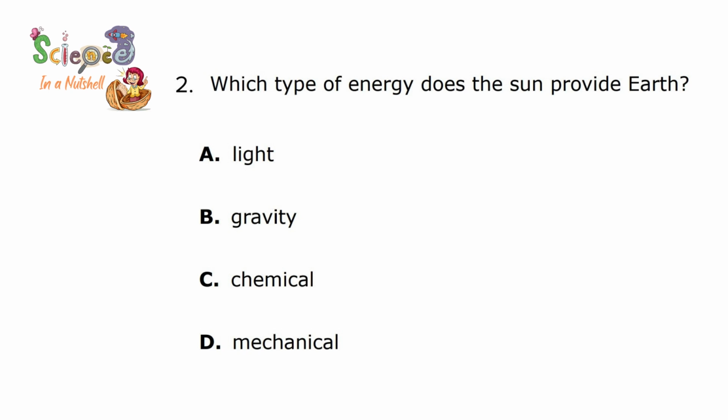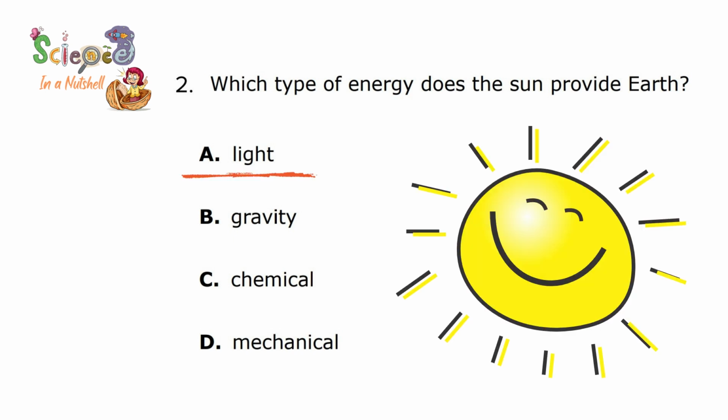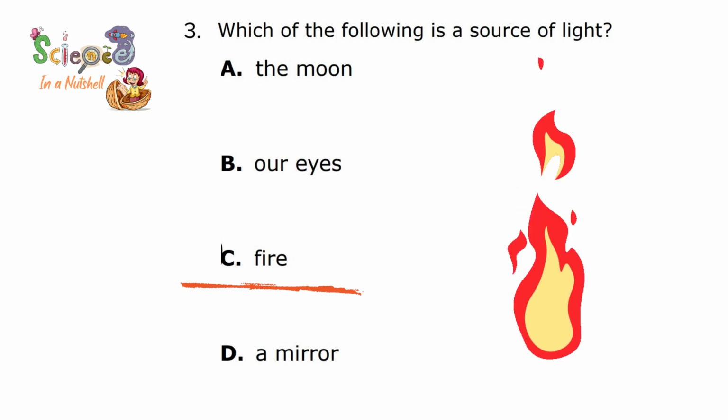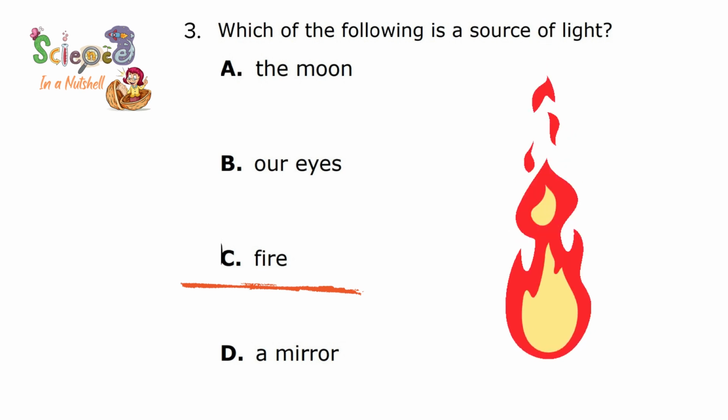Light, gravity, chemical, mechanical. That's right, it's light energy. The sun provides the earth with light and heat. Which of the following is a source of light? The moon, our eyes, fire, a mirror. The fire, that's right, fire is a source of light.